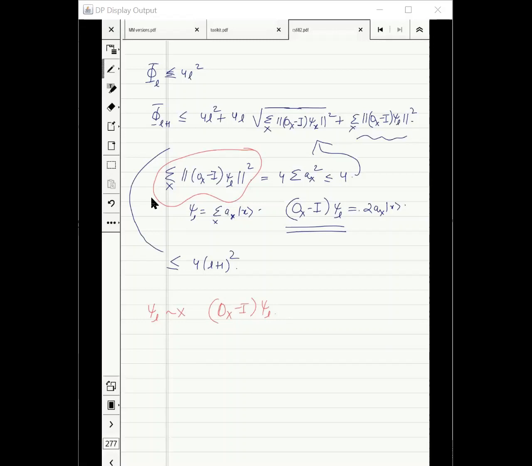But this can't happen for many x's. Again, this says that this vector will be small for most of the x's.